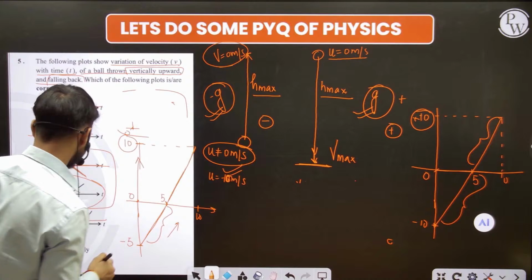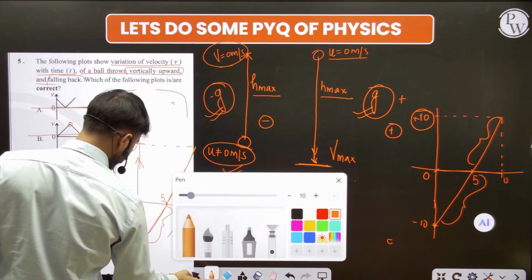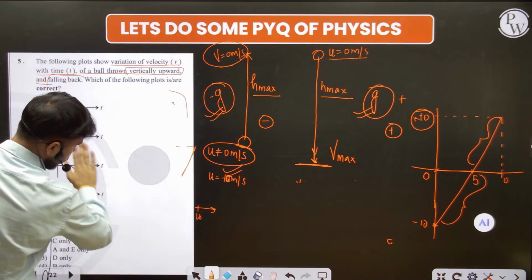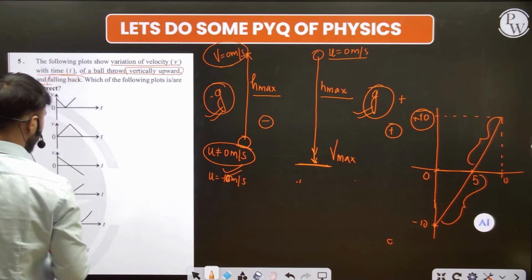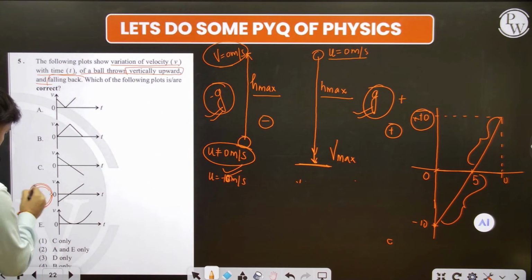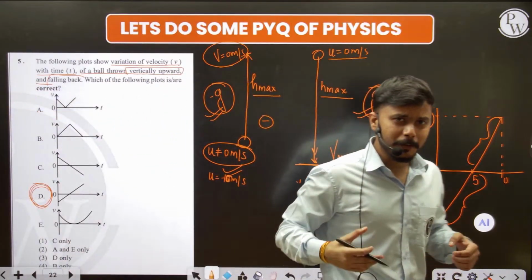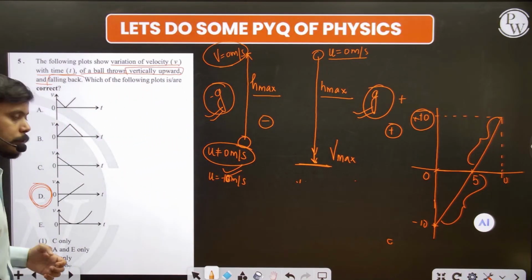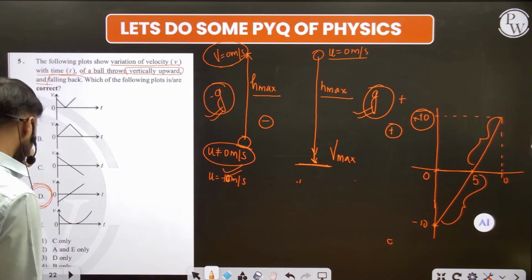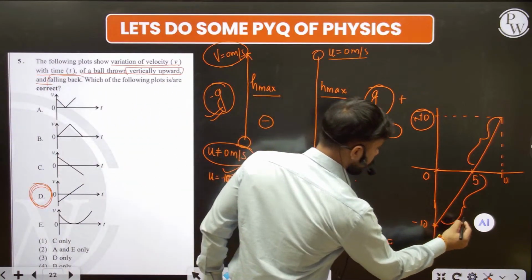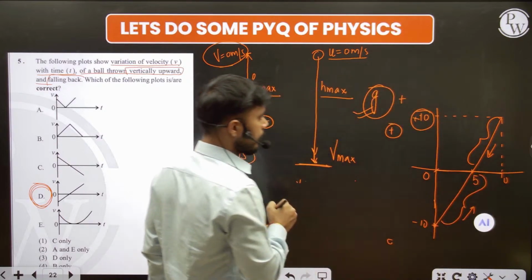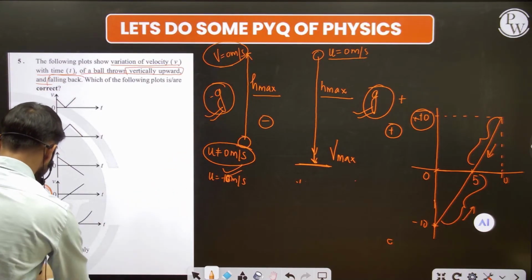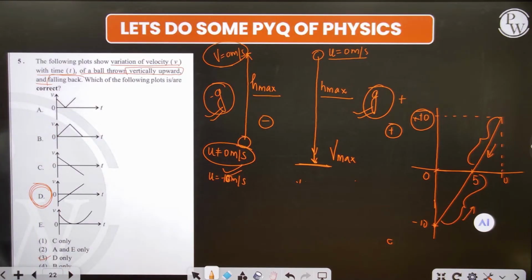So this is the exact graph. Again, I'm saying the right answer to this question is D. And guys, if you have read your class 9th motion chapter very well, then after seeing this question you feel very happy, because this question is already discussed so many times in class 9. This is the case of upward and this is the case of downward. When the object goes upward and then comes downward, this is the slope, and the answer is D.